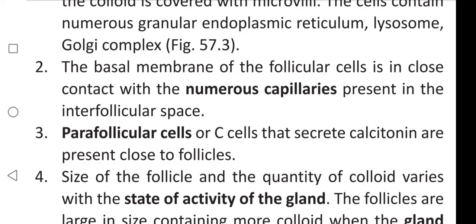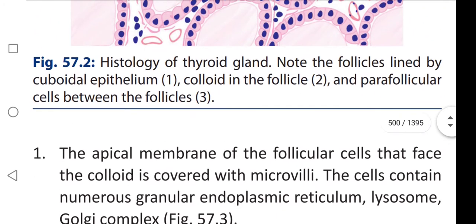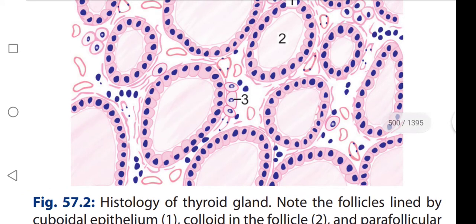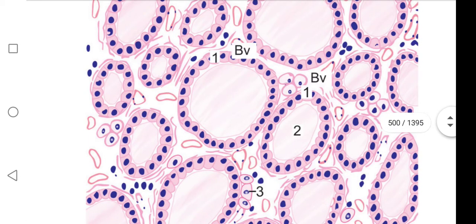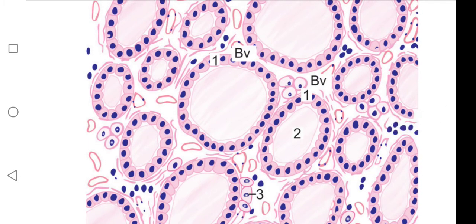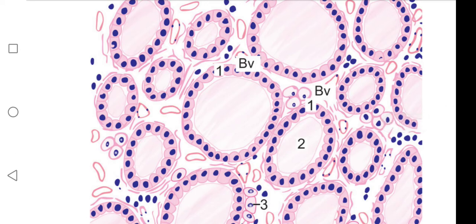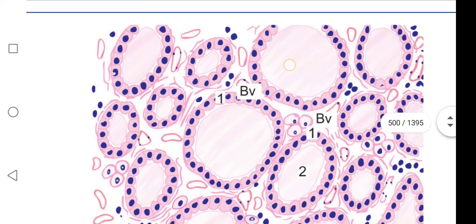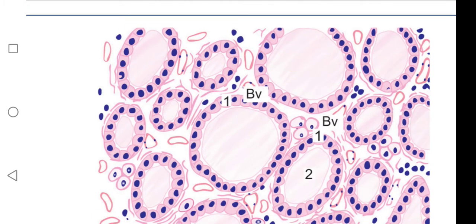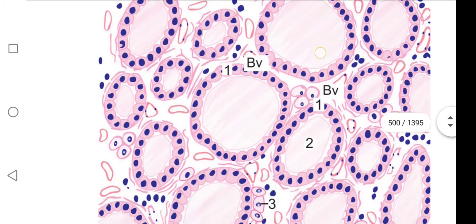This is the basal membrane. These are the blood vessels. You may see the blood vessels. This basal membrane is in close contact with numerous blood capillaries that are present between the follicles. Interfollicular means between follicle and follicles.